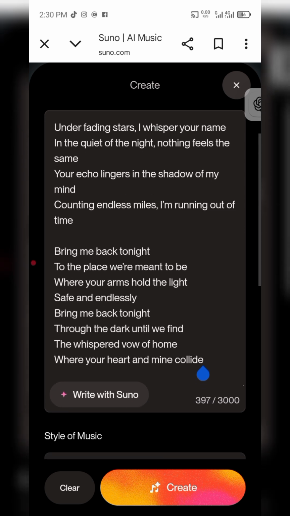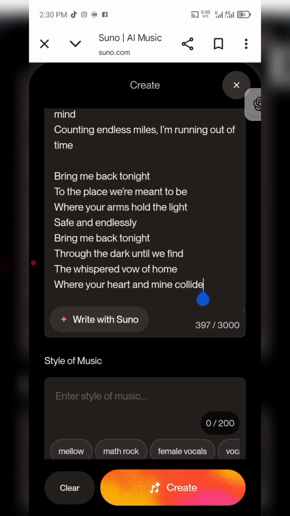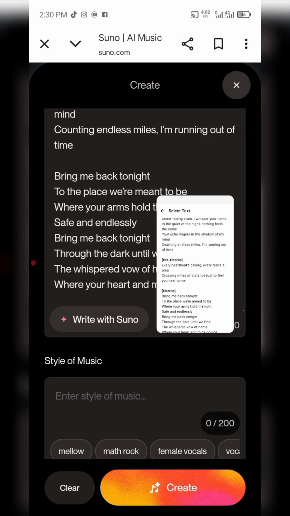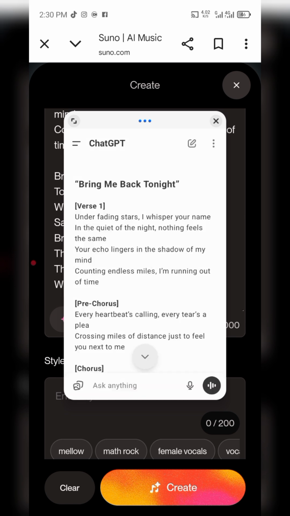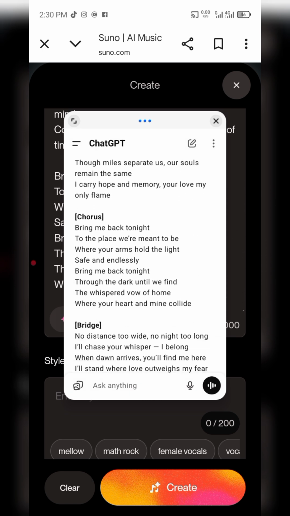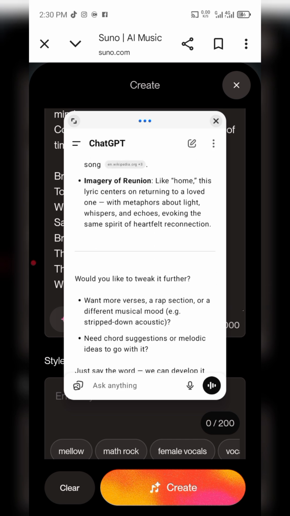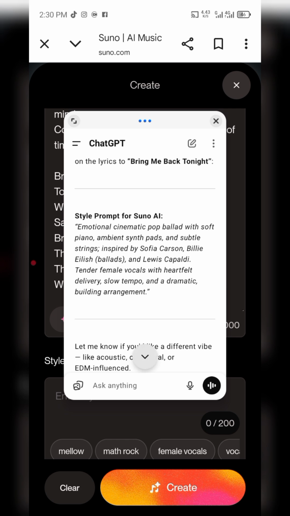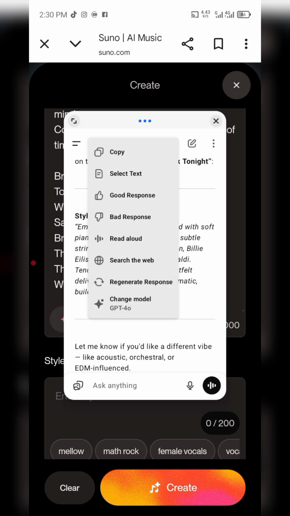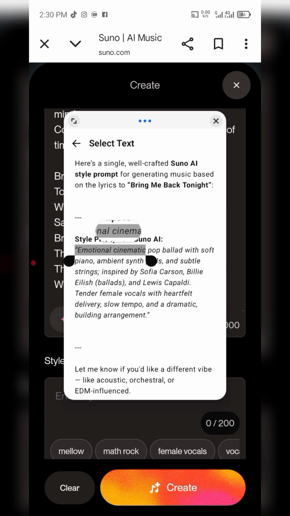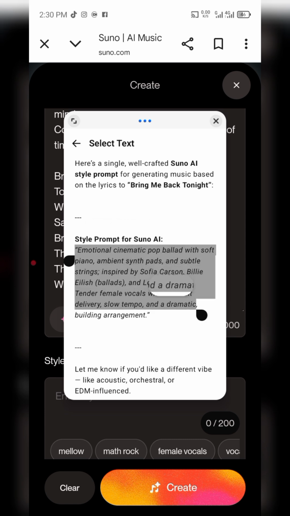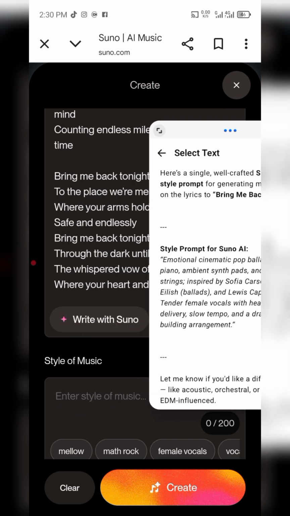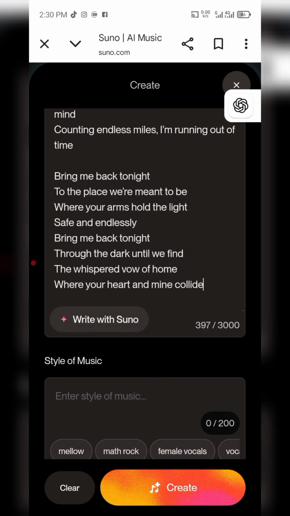All right. Now I'm going to go to the style of music. Like I said, it's going to ask you for the style of music, the one that we got from ChatGPT. So I'm going to go to my ChatGPT right here to get it. Okay, this is the style prompt for Suno AI. I'm just going to copy this, and then paste it in that style of music box.